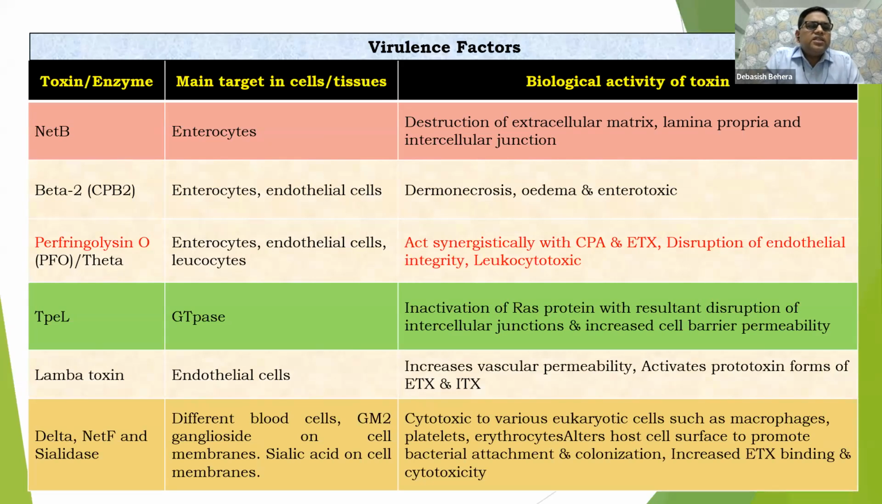A few other toxins are NetB, beta-2, and perfringolysin. Perfringolysin, overall we call PFO, or it is otherwise also called theta toxin. They have some peculiar or very typical action as far as pathogenesis is concerned. Here they are chromosome derived, and the rest of the toxins we are discussing in this table are all plasmid derived.